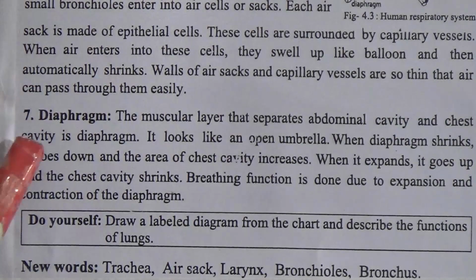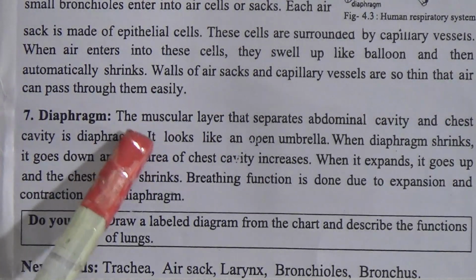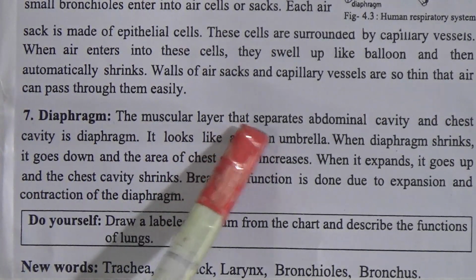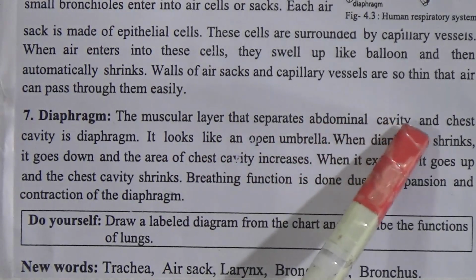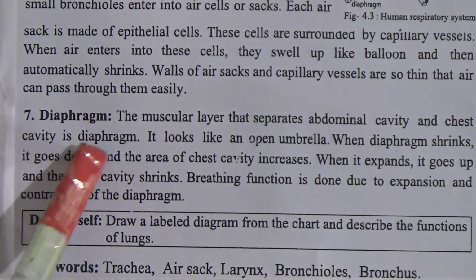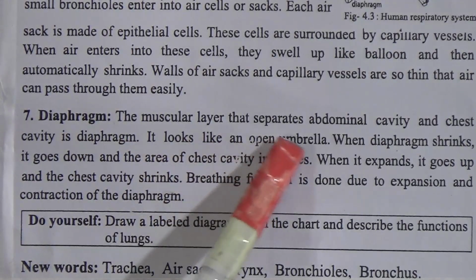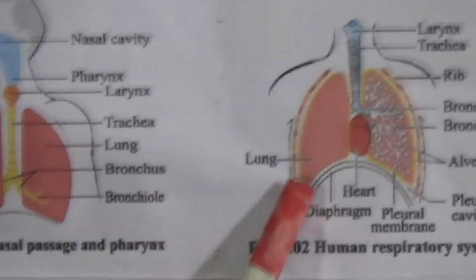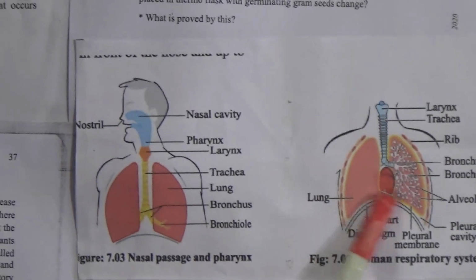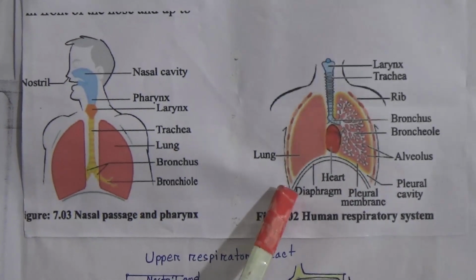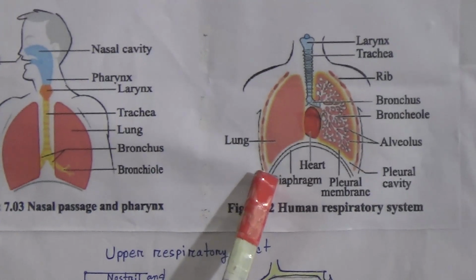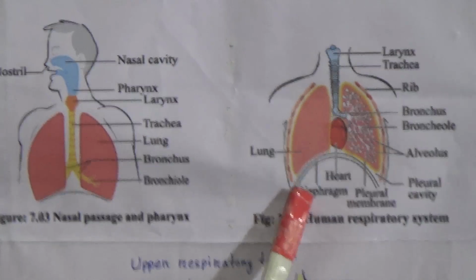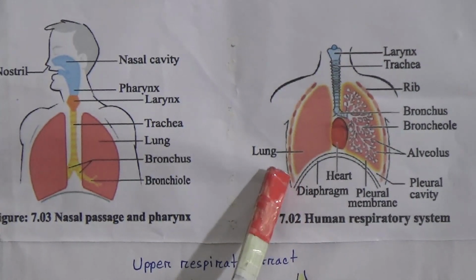It looks like an open umbrella. This is diaphragm, curved shape, and this diaphragm is a muscular layer that separates abdominal cavity and chest cavity.